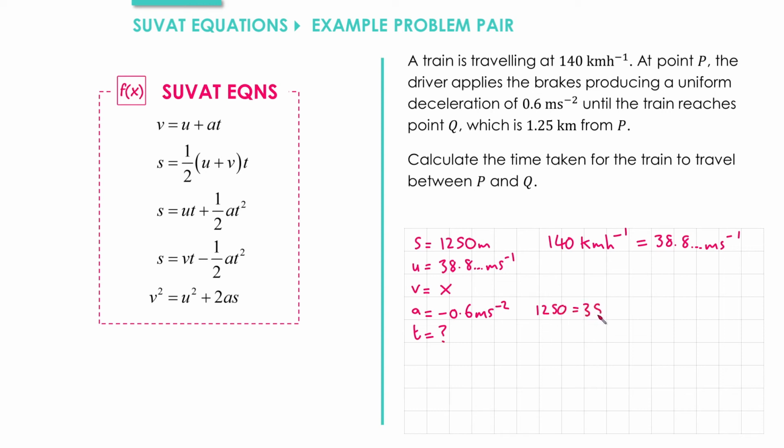equals 38.8 T plus 1/2 times negative 0.6 times T squared. A half times negative 0.6 is negative 0.3. But so that we've got a positive T squared term, we'll imagine moving everything over to the left hand side. That gives me 0.3 T squared. To move the 38.8 T over, we'd subtract that. And the 1250 is already on that side, so plus 1250, leaving us with 0 on the other side.